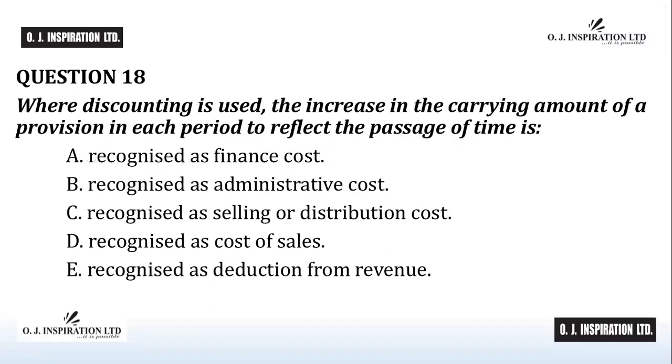Question number 18. The answer to question number 18 is A, recognized as finance costs. Where discounting is used, the current amount of a provision is increased in each period to reflect the passage of time and time value of money. The increase is recognized as a borrowing cost, which is a component of finance cost. A is the answer to question number 18.